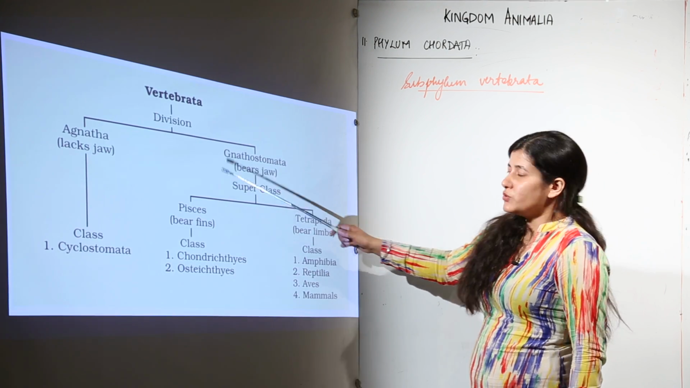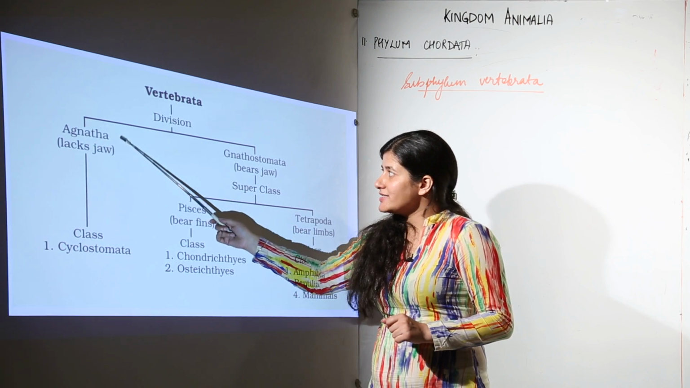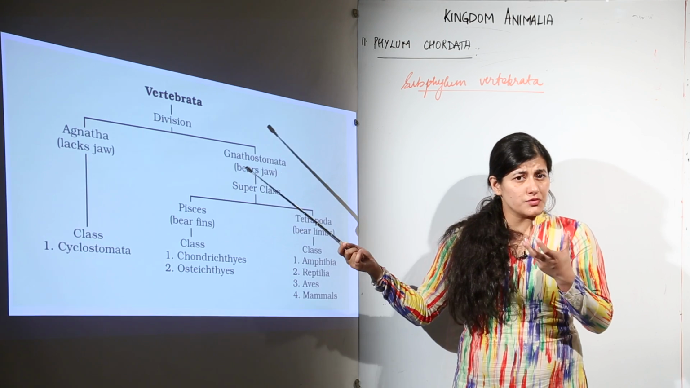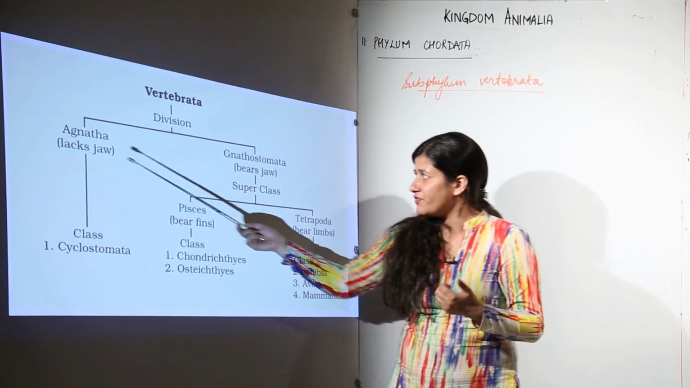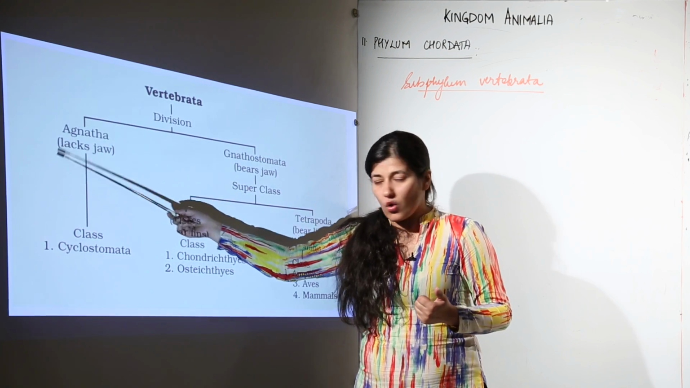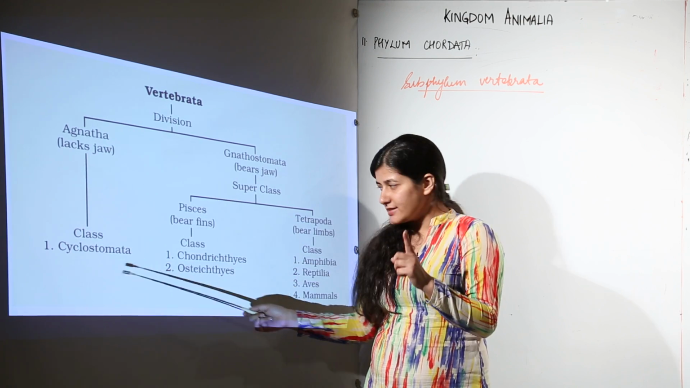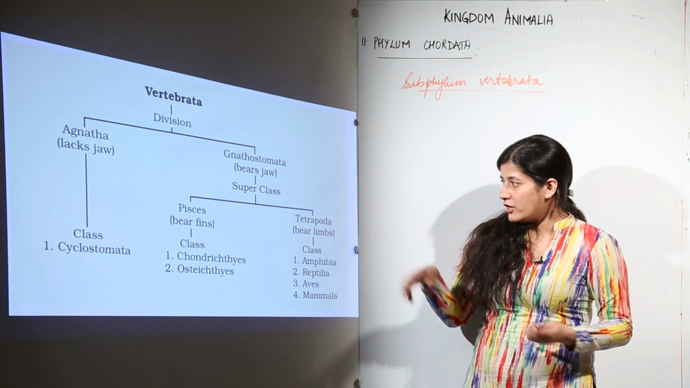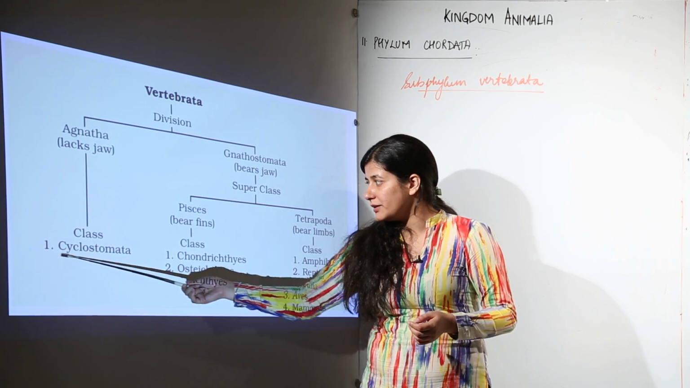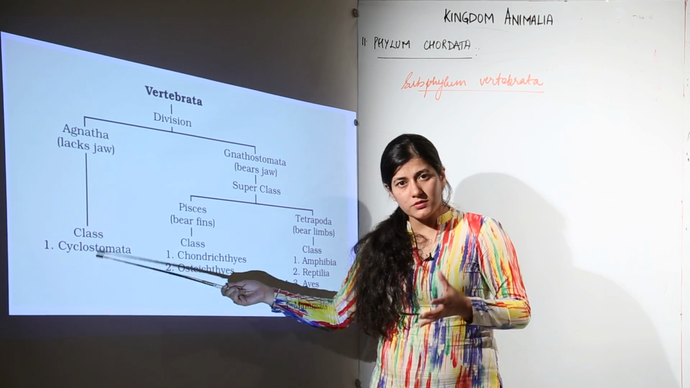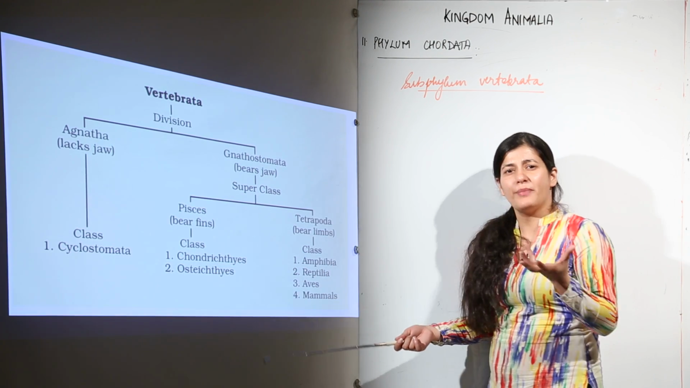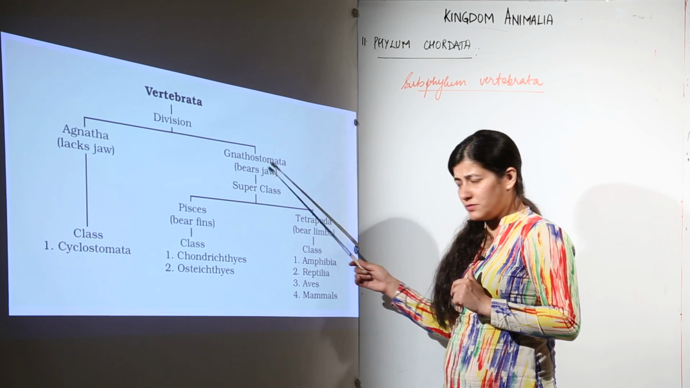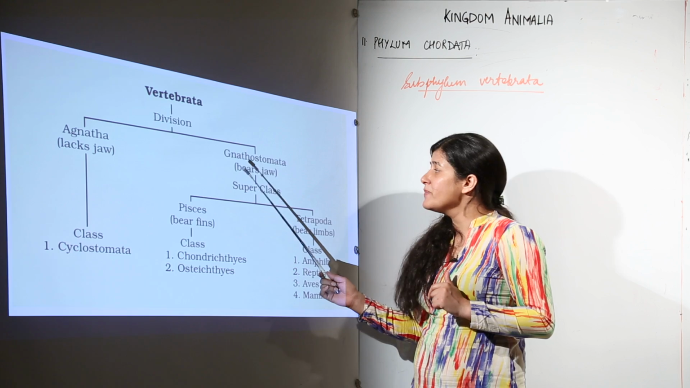Vertebrata is divided into 2 divisions. First one is Agnatha. This gnatha word is for jaws, jaws which would be embedded with teeth, to be very specific. Agnatha does not have jaws and it has a single class, that is class Cyclostomata. It has more classes as well, but you have to refrain yourself from studying that. You only have to study the cyclostomes, which are marine parasites.